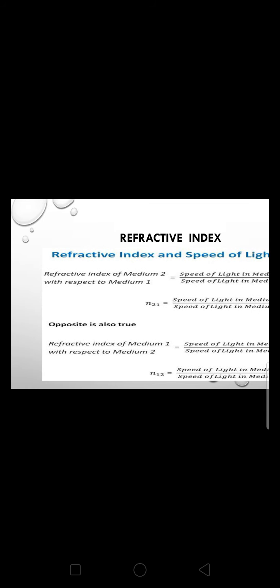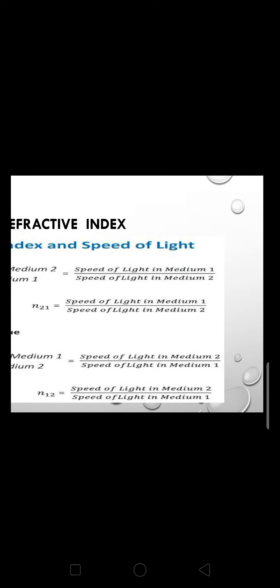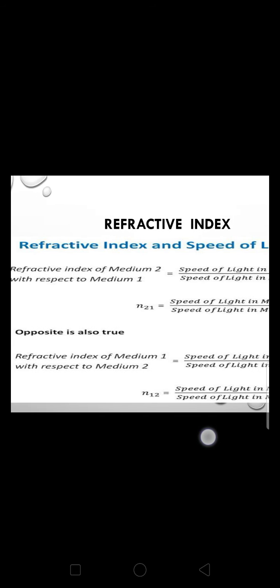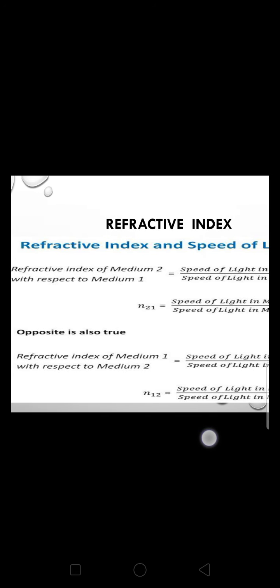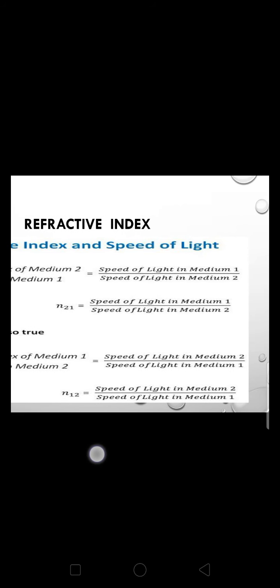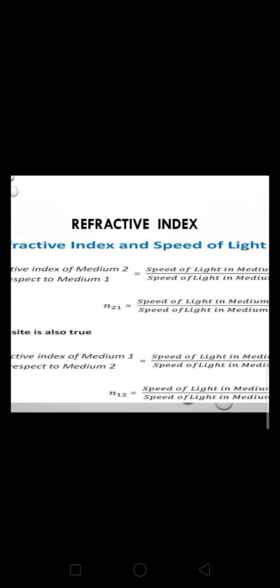Refractive index of a given medium with respect to another medium is measured by the speed of light in those media. If we are measuring the refractive index of medium 2 with respect to medium 1, then we take the speed of light in medium 1 with respect to the speed of light in medium 2. The indicator of refractive index is n.